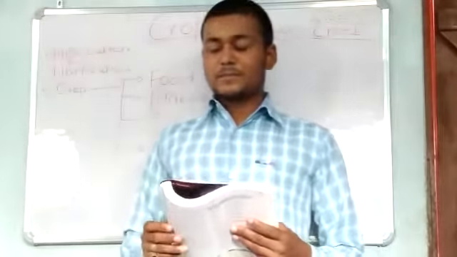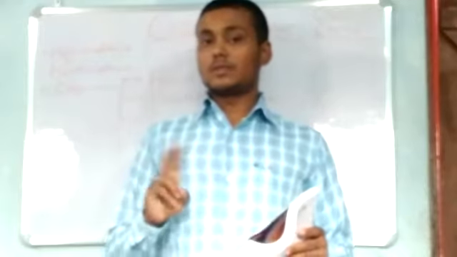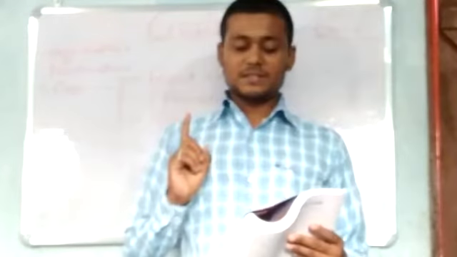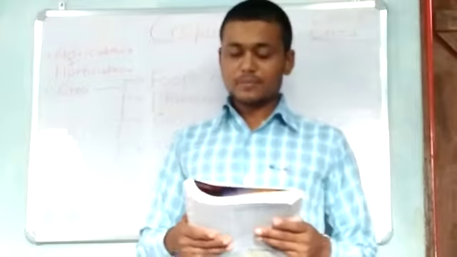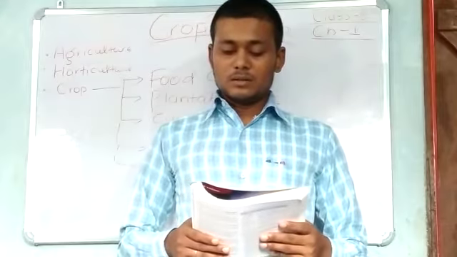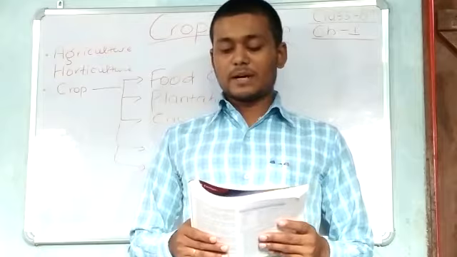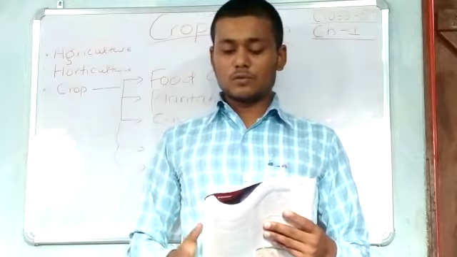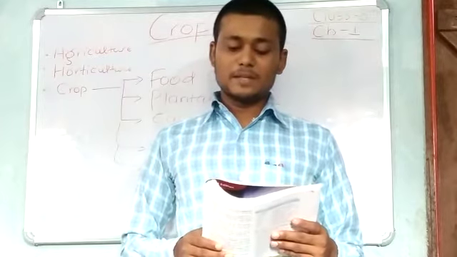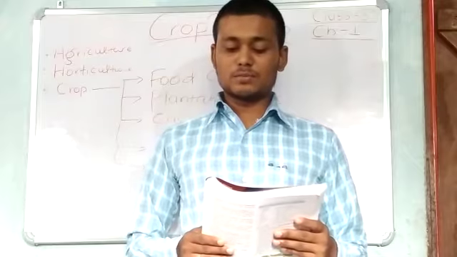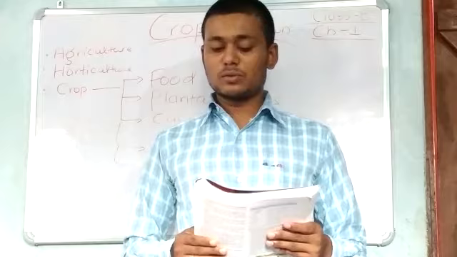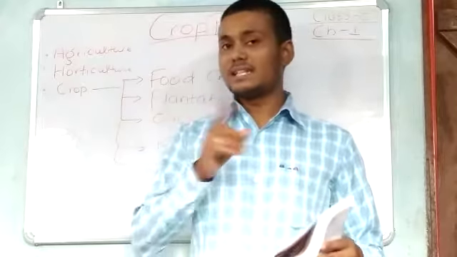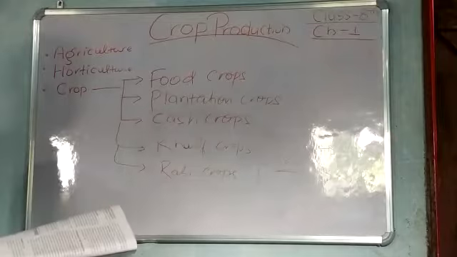In India there are two types of seasons for crops. First is kharif crops and second is rabi crops. Let us see what kharif crops are. These types of crops require lots of water. They are sown at the beginning of the southwest monsoon during June, July, and they are harvested after the monsoon in September and October. So one thing that we have to notice about kharif crops is when they are sown.